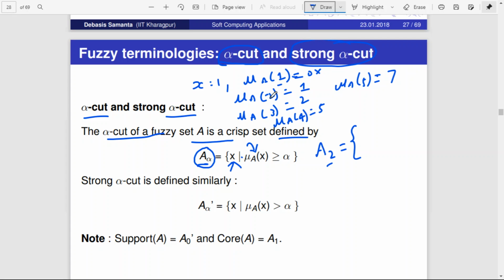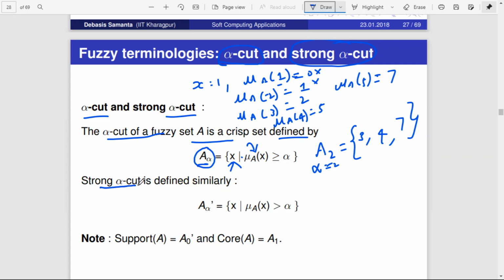When x is 2, it is not greater than or equal to 2. X is 3, yes, it is equal to 2, so you take this 3. Is x4 greater than or equal to 2? Yes, so 4. When x is 5, is the membership function greater than or equal to 2? Yes, so take this. These are the values which come under the alpha cut. Here the value of alpha is 2. So this is called alpha cut.